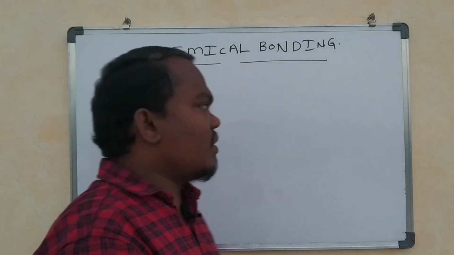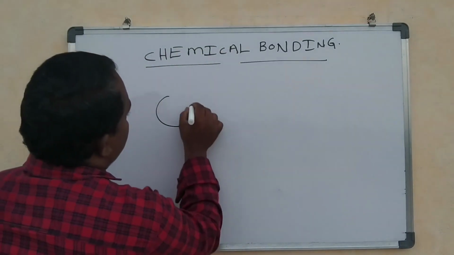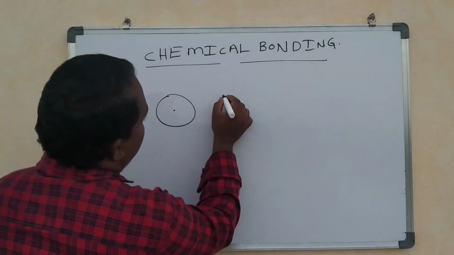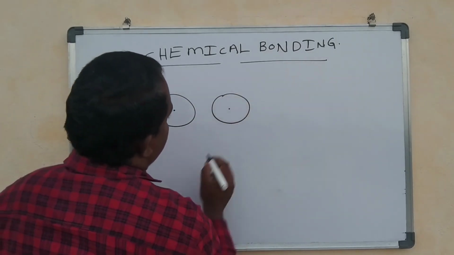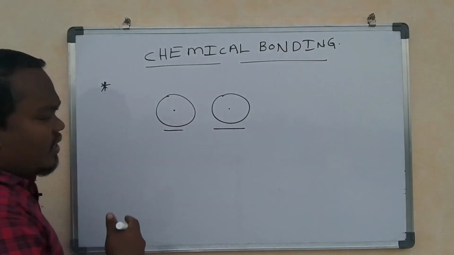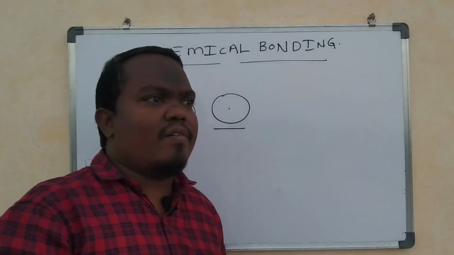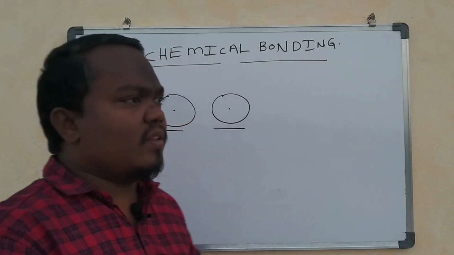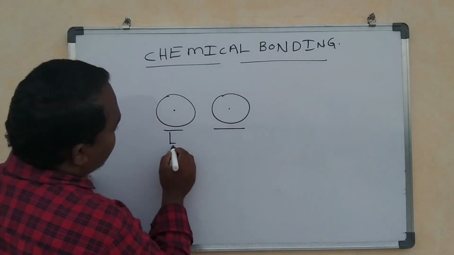For example, if you look at these atoms, this is an atom having a nucleus, and this is another atom having a nucleus. When these two atoms are individual, they have less stability.